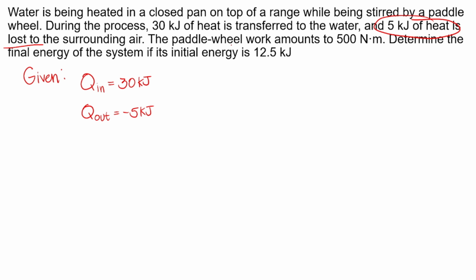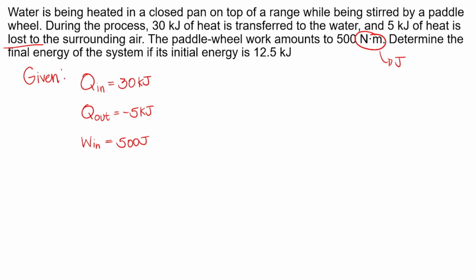And then, the paddle wheel work. May sinabi ng work. Work amounts to 500 Newton meters. So, nag-apply tayo ng work during the process. So, itong 500 Newton meter or 500 joules, kasi Newton meter is equal to joules, ay papasok sa system kasi nag-apply tayo ng work. The paddle wheel applied work dun sa system. So, this will be what? This is work na pumasok or work sub in. Pumasok na energy in the form of work. So, that will be 500 joules.